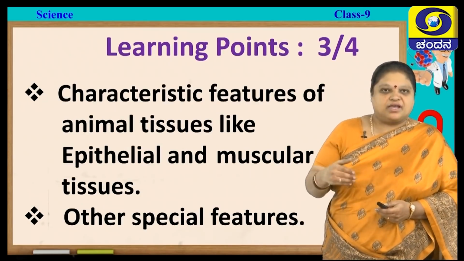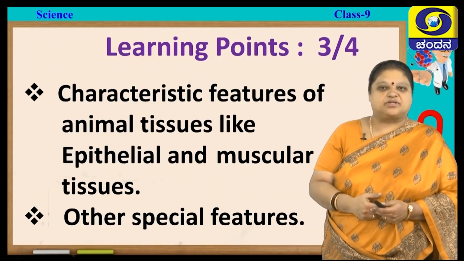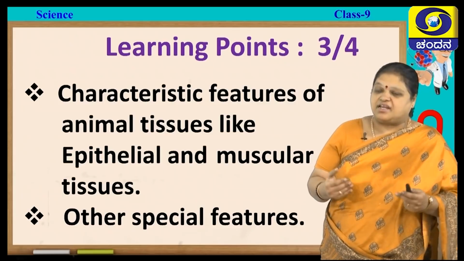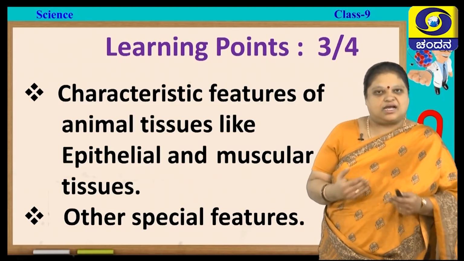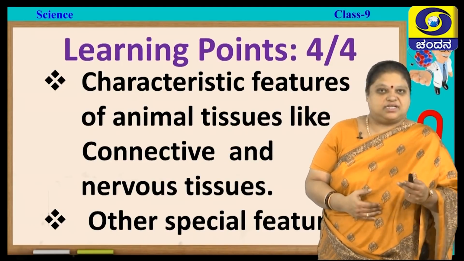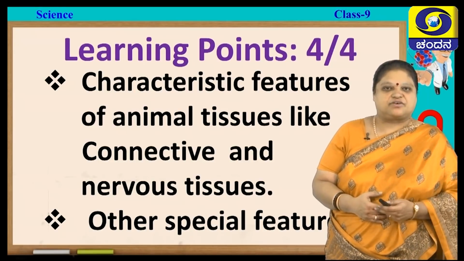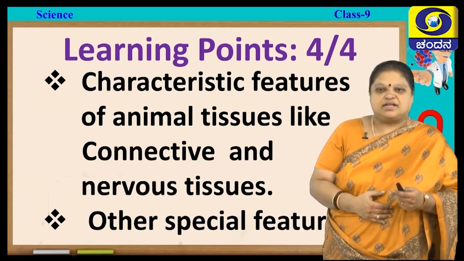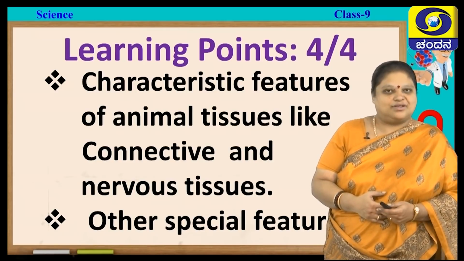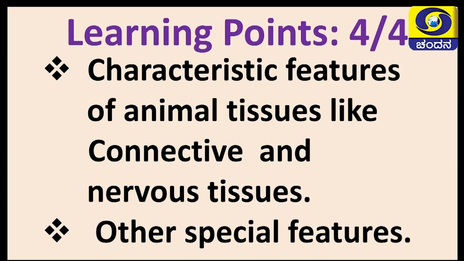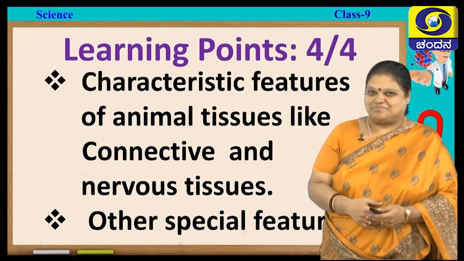In the next session, we will be studying about characteristic features of animal tissues like epithelial and muscular tissue and other special tissues. In the fourth session, we will be studying about the characteristic features of animal tissues like connective and nervous tissue and also other special features and also the most important of all, revision.